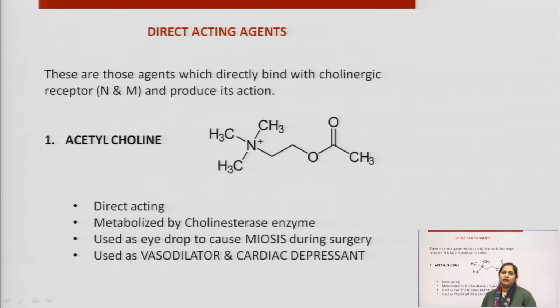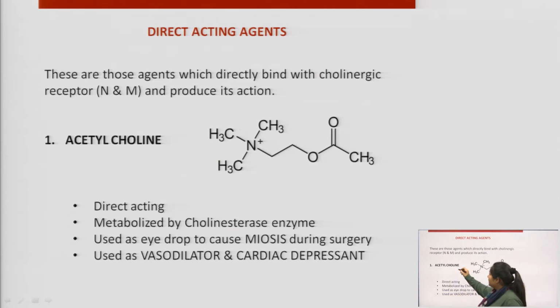As we have already studied, cholinergic drugs have two receptors to act on. One is the nicotinic receptor, another one is the muscarinic receptor. These are the direct acting agents. They will directly bind either to the nicotinic receptor or to the muscarinic receptor, and will produce an action similar to acetylcholine.